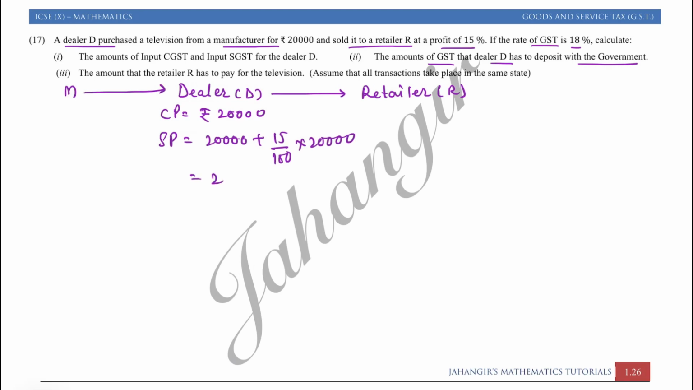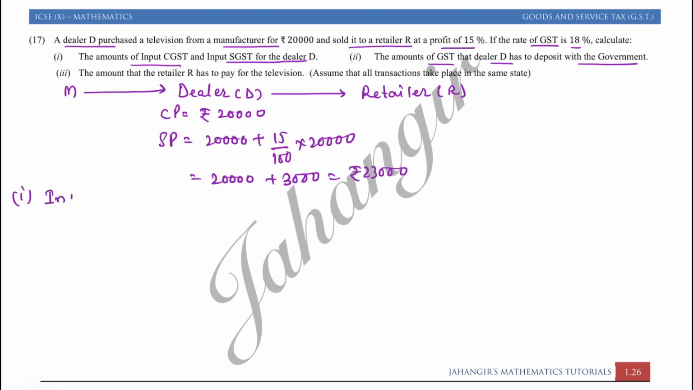So that will give you 20,000 plus 15 twos are 3,000. That is equal to rupees 23,000. So dealer had bought it for 20,000 and sold it for rupees 23,000. So first part, we have to find input tax, the input CGST, SGST for the dealer D. So input tax is always on purchase.